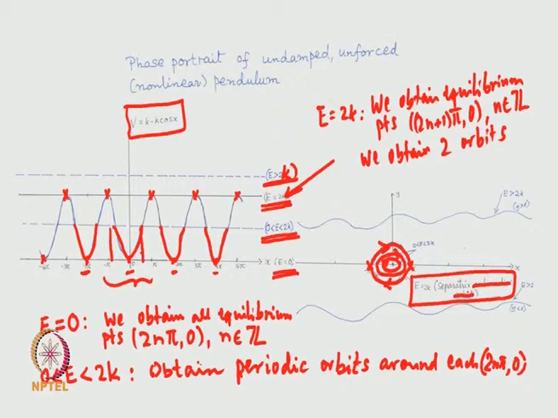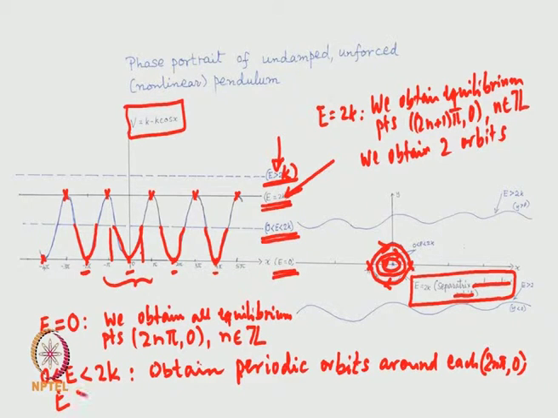As it is going to separate two kinds of orbits. And the final one, E bigger than 2k, and there is absolutely no restriction on the values of x, and from the key equation you also see that in this case E bigger than 2k.